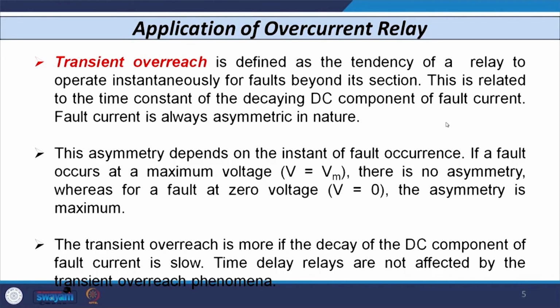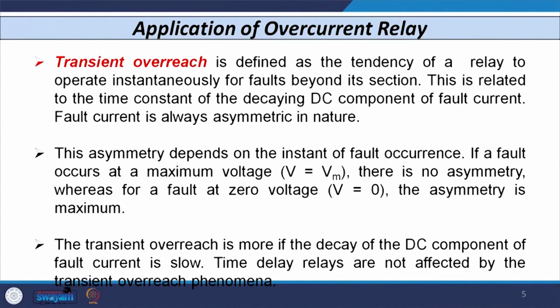As I told you, the asymmetricity of the fault depends on the switching angle, which is not in our hand. The transient overreach is more if the decaying DC component decays at a very slow rate, so more decaying DC component is present when the instantaneous overcurrent relay operates. If the rate of decay is high, then the transient overreach is lower compared to the previous case. This is very important. Time delay relays are not at all affected by the transient overreach phenomenon, but all instantaneous overcurrent relays are affected by it. This is a very important point we have to consider.